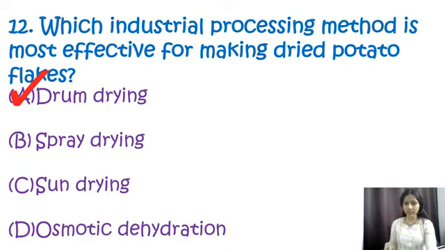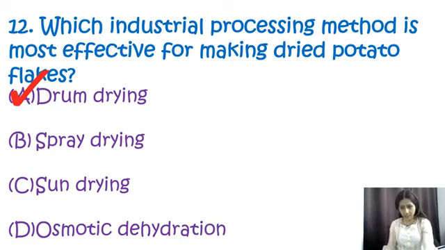In drum drying method, actually it involves the spreading of the thin layer of the mashed potatoes or purees on the hot surface of the rotatory drum, and as the drum starts to rotate, the moisture which is present in the potato starts to evaporate, and it leaves behind the dried potato flakes. The drum drying is particularly effective for producing potato flakes. It allows for precise control over temperature and drying time, resulting in a consistent product quality.